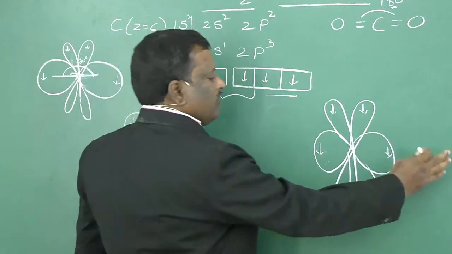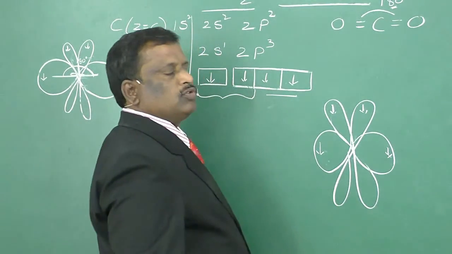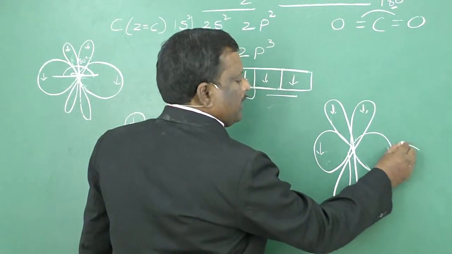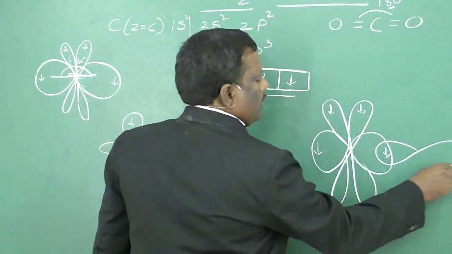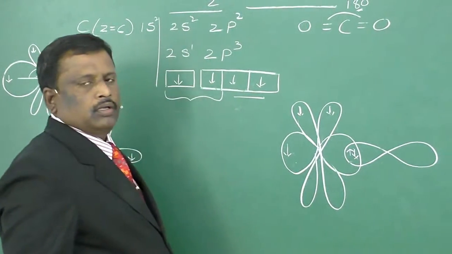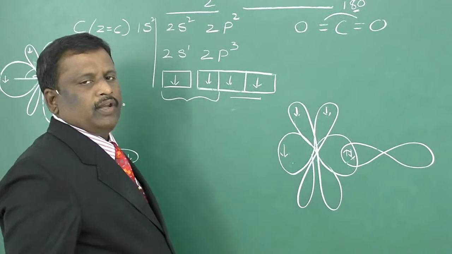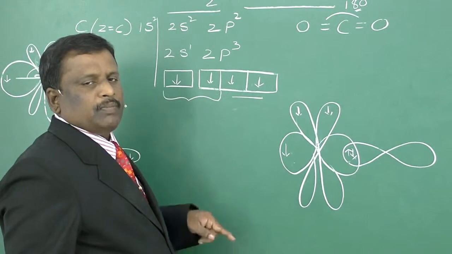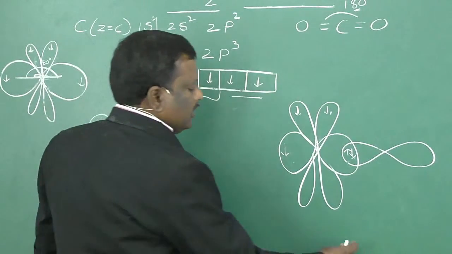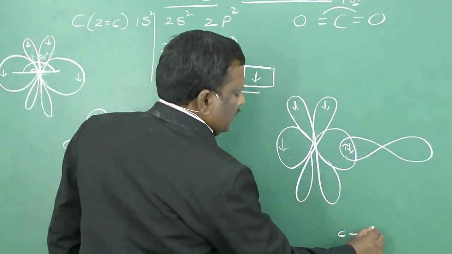Now oxygen is having two half filled p orbitals which are perpendicular to each other. So one half filled p orbital of oxygen overlaps with half filled sp hybrid orbital of carbon, and by mutual sharing of a pair of electrons forms a sigma bond between carbon and oxygen. A sigma bond is formed between carbon and oxygen.